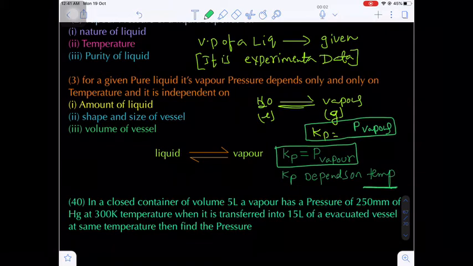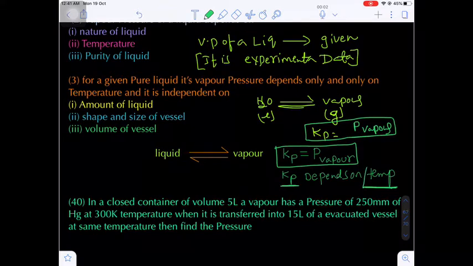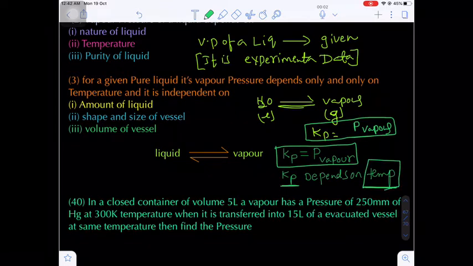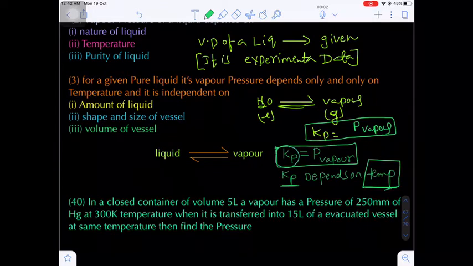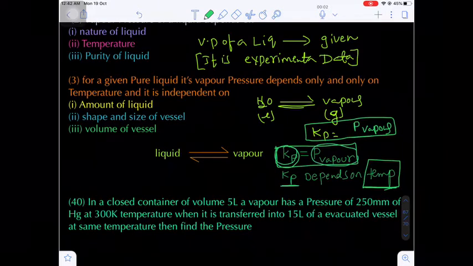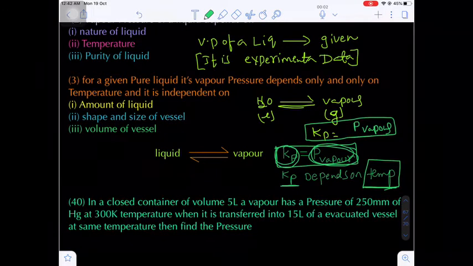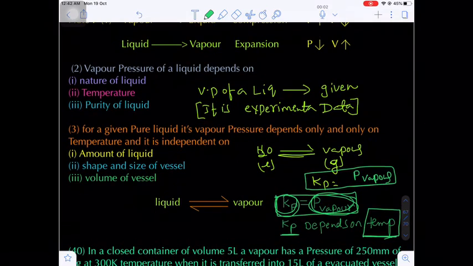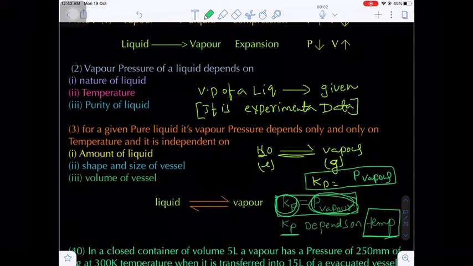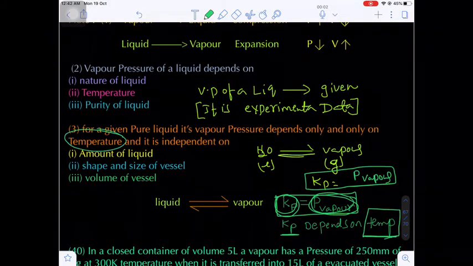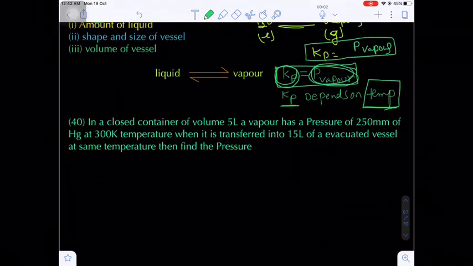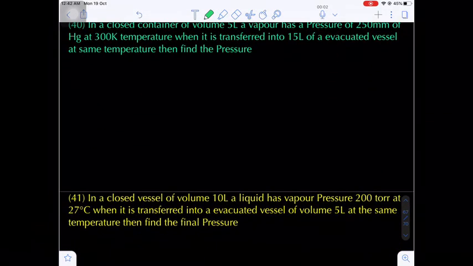We know in chemical equilibrium there are factors affecting the equilibrium constant. For a given chemical reaction, the equilibrium constant depends on what? Temperature. So as long as the temperature remains constant, the Kp value is constant. When the Kp value is constant, the vapor pressure is also constant. That's why the vapor pressure of a liquid is a function of only and only temperature. This is very, very important. Are you getting my point?